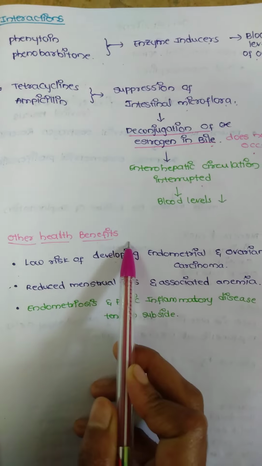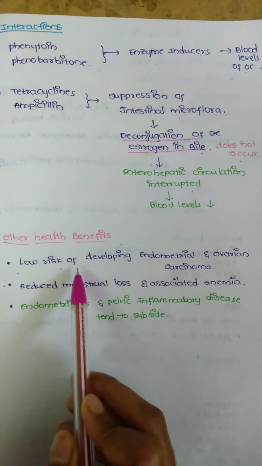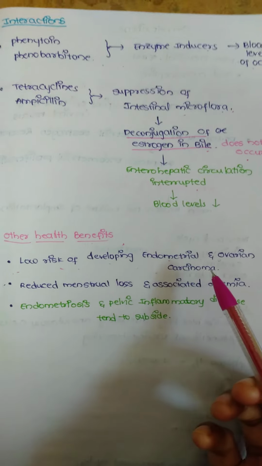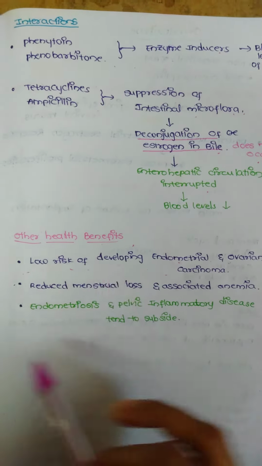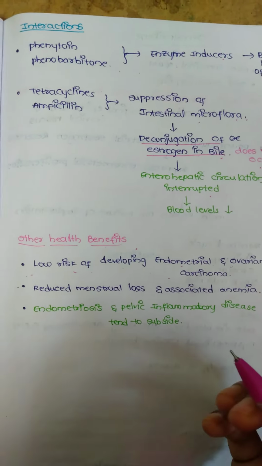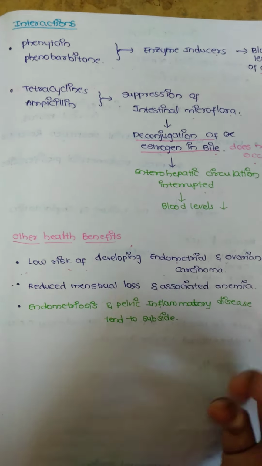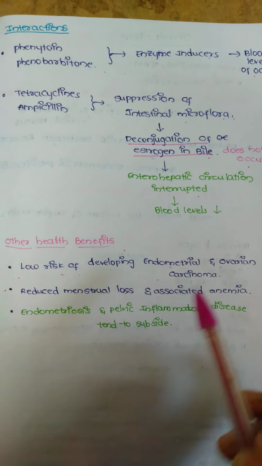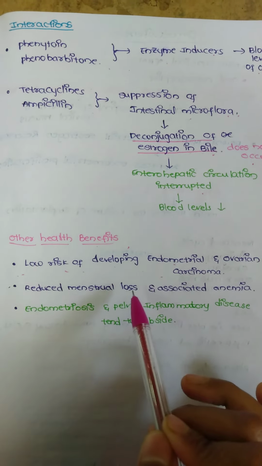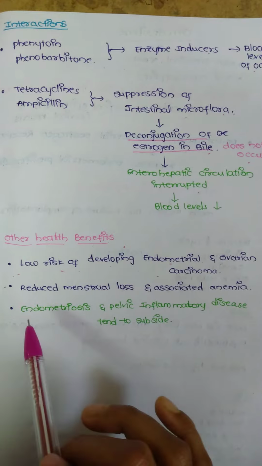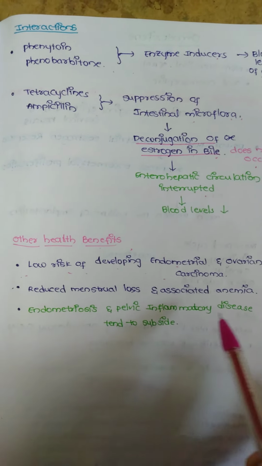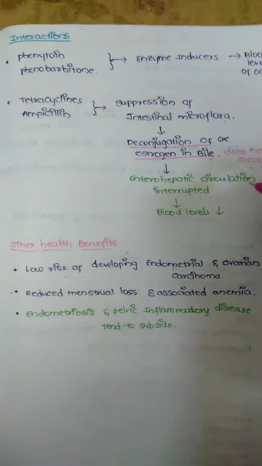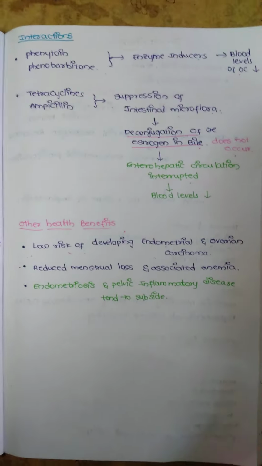The other health benefits: low risk of developing endometrial and ovarian carcinoma. These are the other uses of oral contraceptives. Low risk of developing endometrial and ovarian carcinoma, reduced menstrual loss and associated anemia. Endometriosis and pelvic inflammatory disease tend to decrease. Okay, that's all for today.